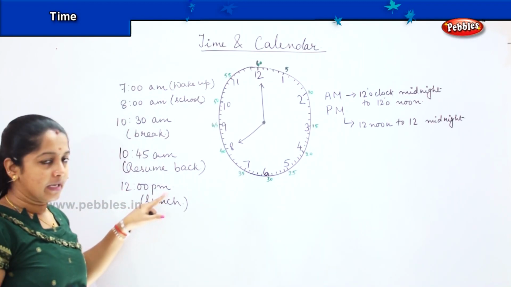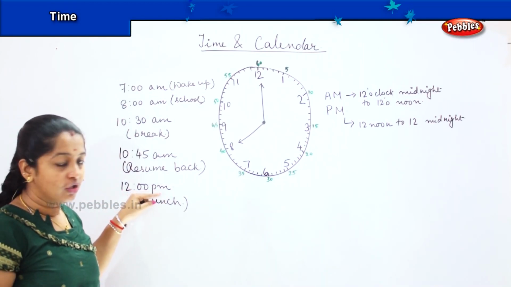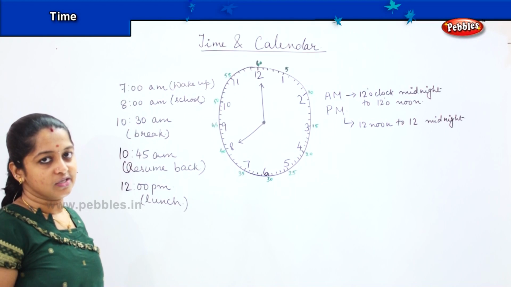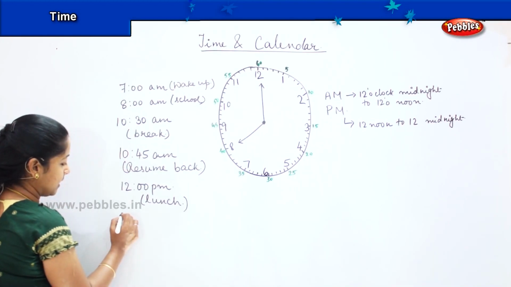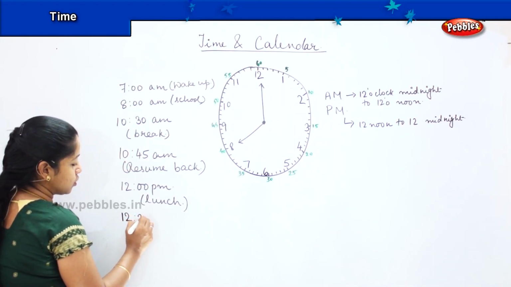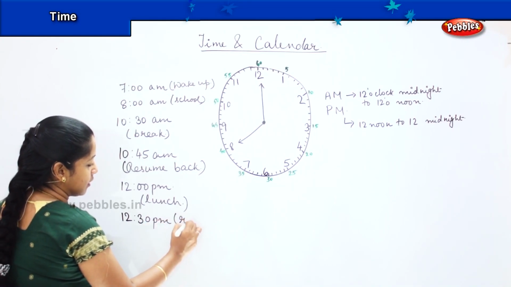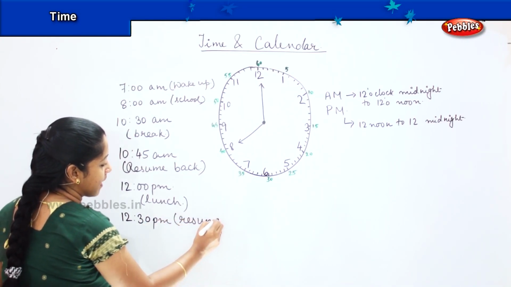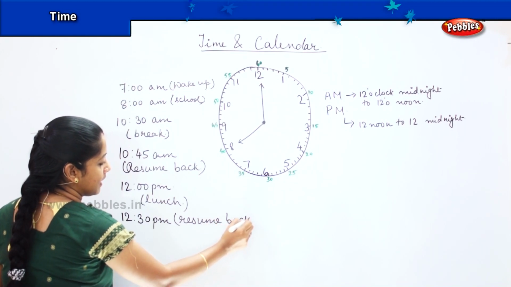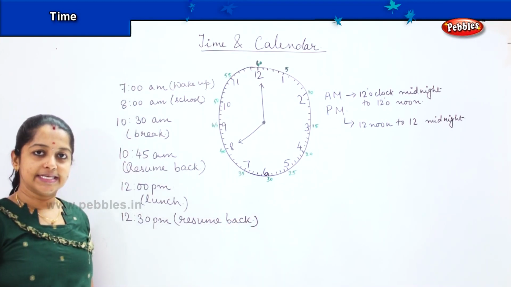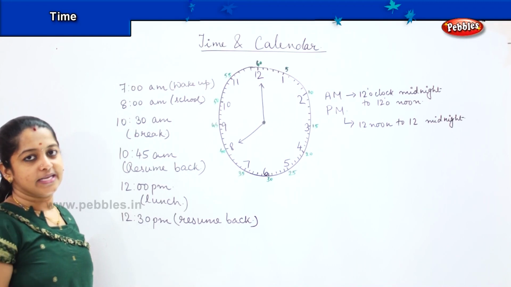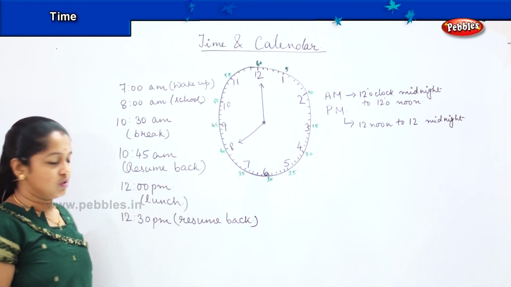So at 12 PM, which is in the afternoon, you will be having your lunch. So your lunch is still half an hour. So till 12:30, you have your lunch and post 12:30, you resume back. Yes? Your classes start. The next period starts after the lunch.